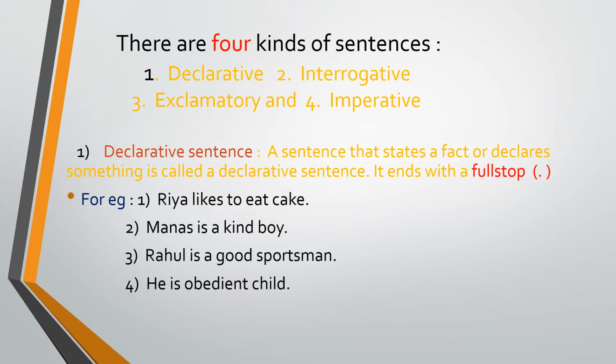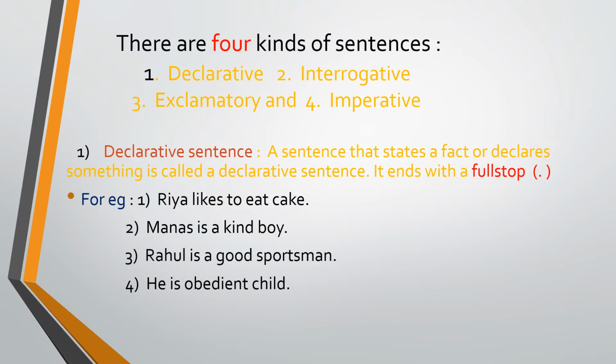So let's take the first, the declarative sentence. What is meant by declarative sentence? A sentence that states a fact or declares something is called a declarative sentence. In a simple way, I am telling you that it is a sentence with a complete sense, with a proper statement. In the sentence there will be subject, verb and object. It is called a declarative sentence. And a declarative sentence begins with a capital letter and ends with a full stop. A simple sentence with subject, verb and object is known as a declarative sentence.